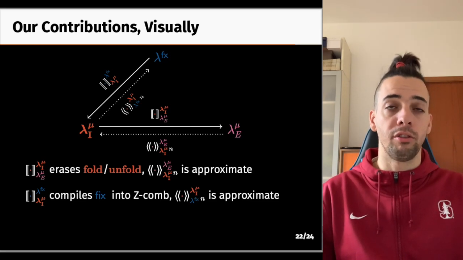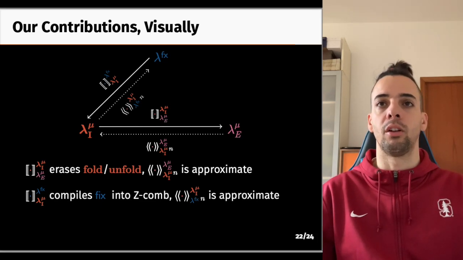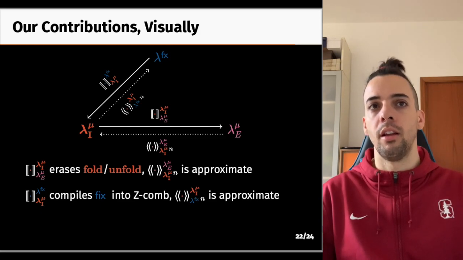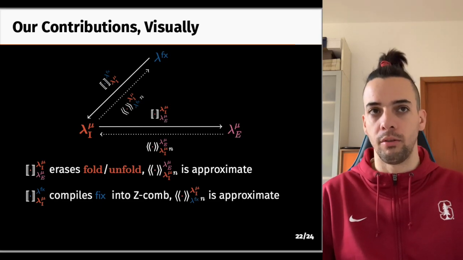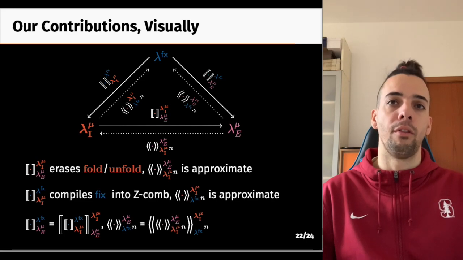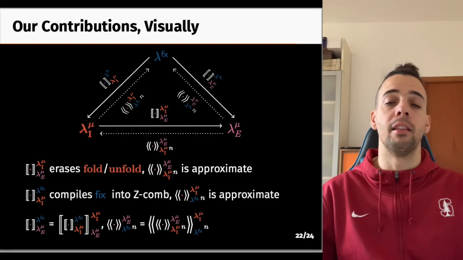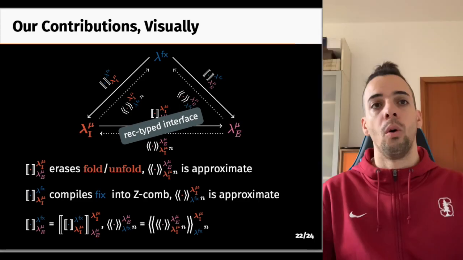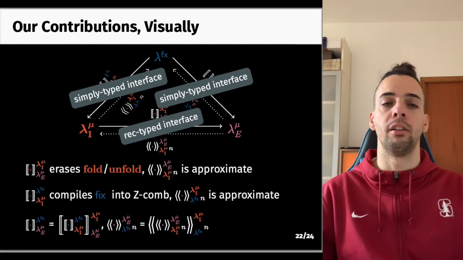One about a compiler from STLC with a fix operator, which simply desugars the fix into a Z combinator, so it's a canonical compiler and thus fits our framework for language expressiveness. And we have proven this compiler to be fully abstract via another approximate backtranslation. And finally, we went from STLC with fix to equirecursive types by composing the two compiler passes and the two backtranslations. The result I presented here studies interactions over interfaces that can be recursively typed, while the ones I omitted study interactions over simply typed but still higher order interfaces.